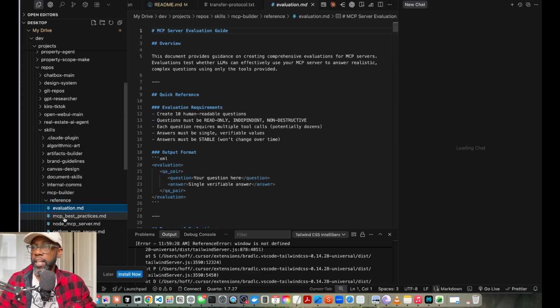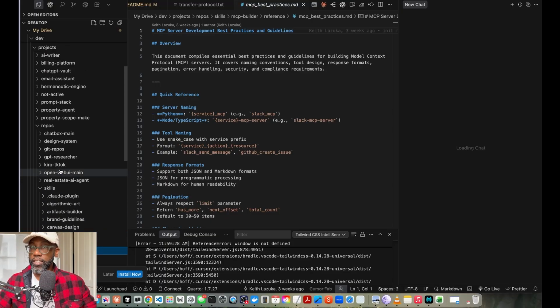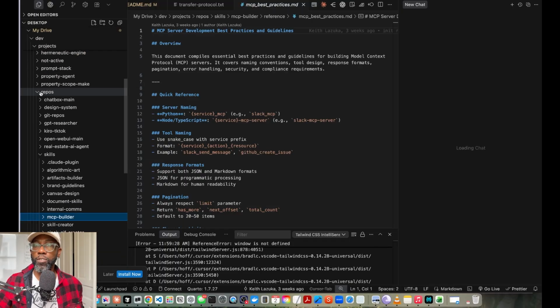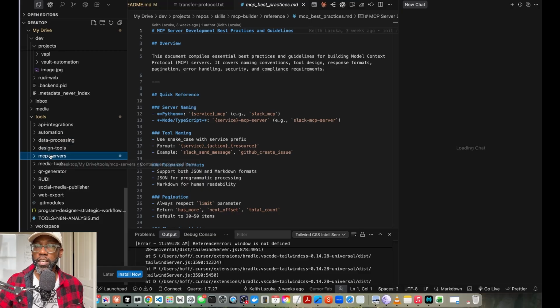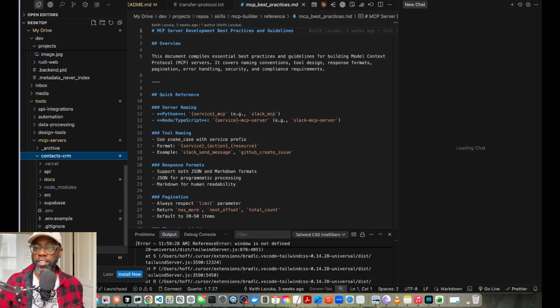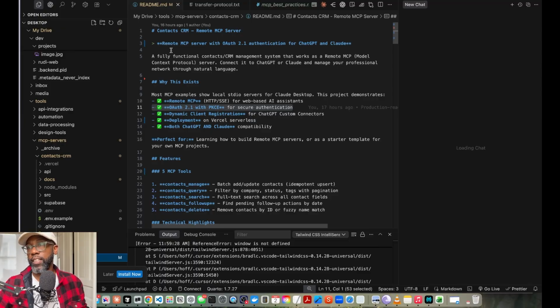And then here's all the ways, right? MCP best practices. And of course you can ask Cursor or Claude Code to review any of the contents that exist inside of this MCP builder and then help you build your own MCP. And so I use this as the foundation for understanding how to build my own MCP server. If I go down to MCP servers here, and go to the README that exists inside of our contacts CRM, you'll be able to see everything that I did in setting up this MCP server using Vercel, Supabase, and Claude.